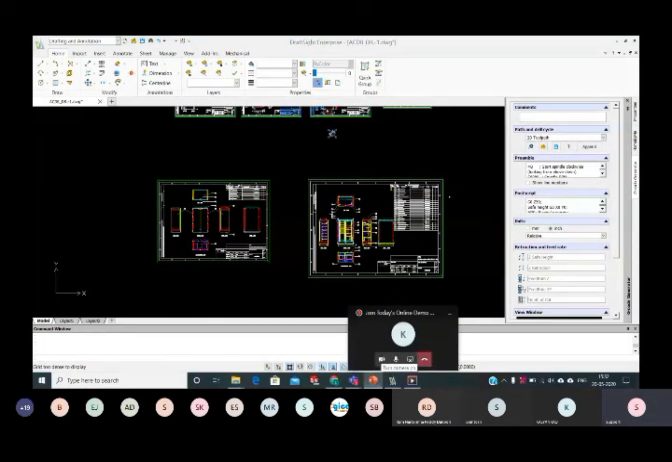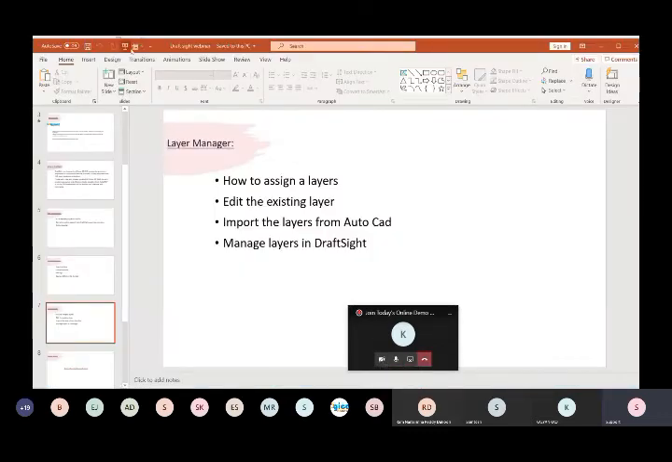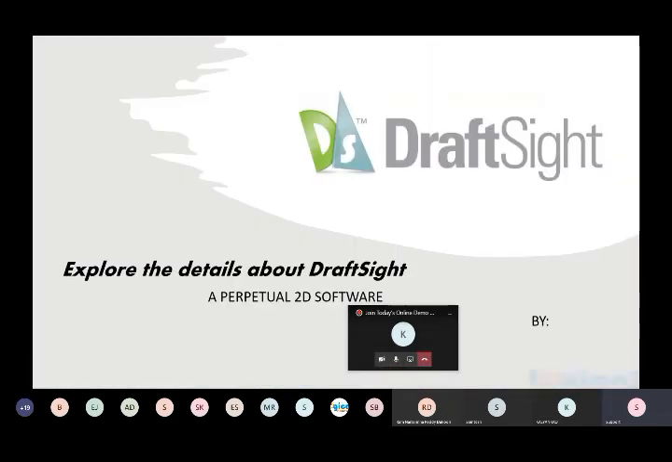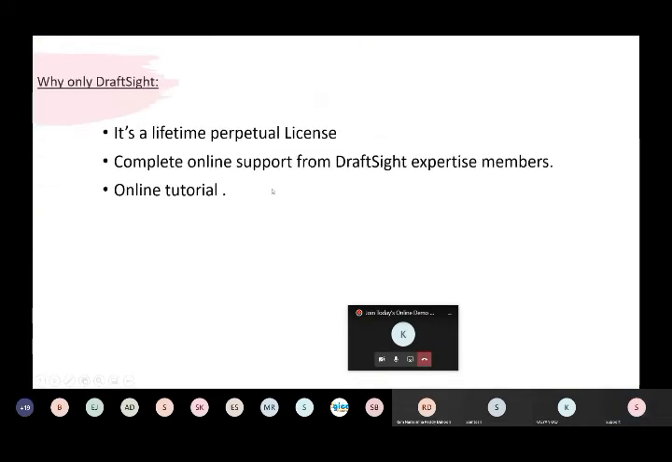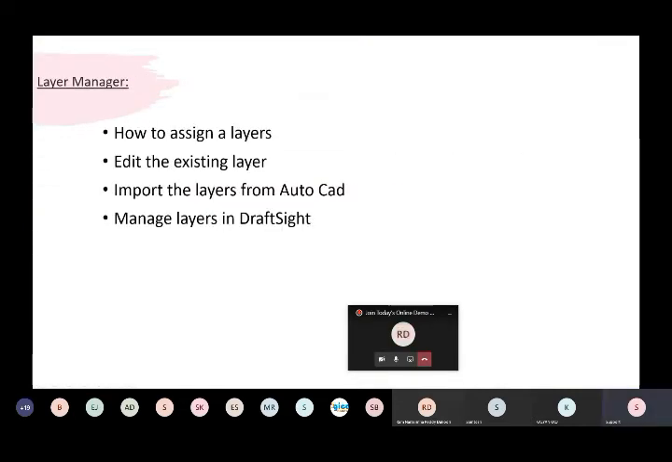Let me go back to here. So we have a direct option to assign layers, or we can edit the existing layers. The layers we have already created in other software, we can directly import here, and you can manage all the layers in DraftSight. So this is where we are going to help you in DraftSight regarding the layer manager.